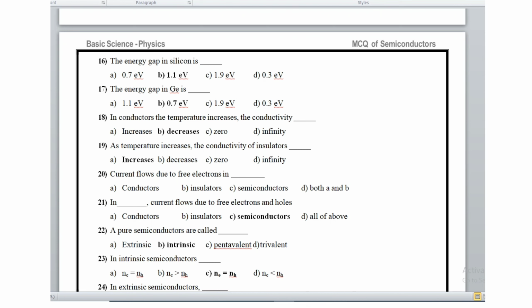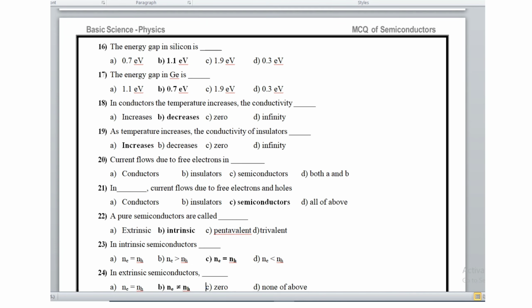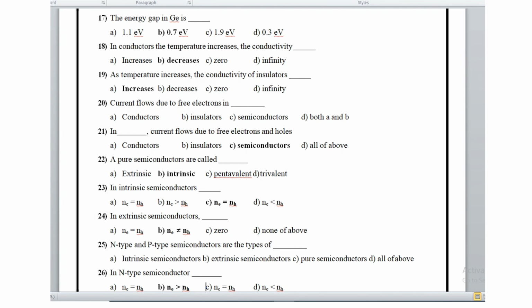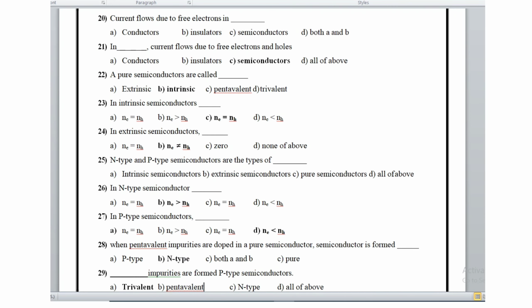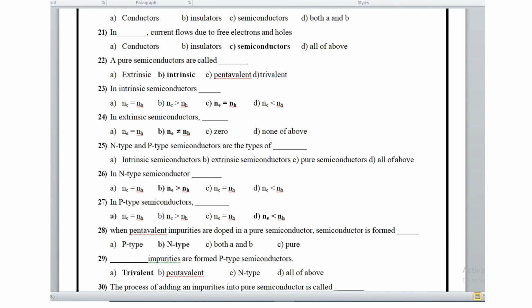In conductors, as the temperature increases, the conductivity decreases. As the temperature increases, the conductivity of an insulator increases. Current flows due to free electrons in both A and B, conductors and insulators. Then question number 21: in dash, current flows due to free electrons and holes. In a semiconductor, current flows due to free electrons and holes.